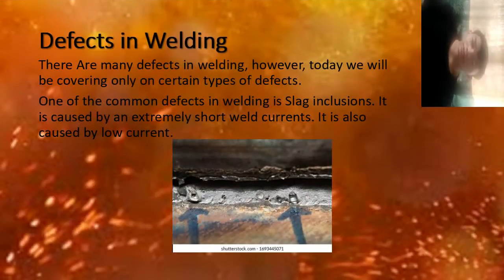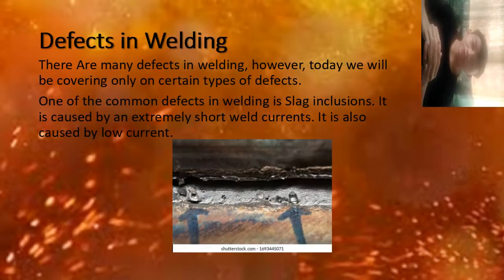Now I'm going to talk about defects in welding. There are many types of defects in welding, which are the imperfections generated in welding. Today we will be covering only certain types of defects. One of the common defects in welding is slag inclusion.